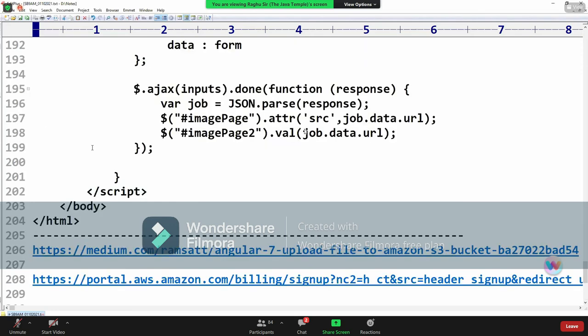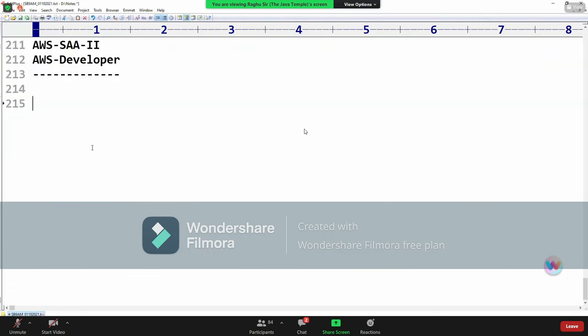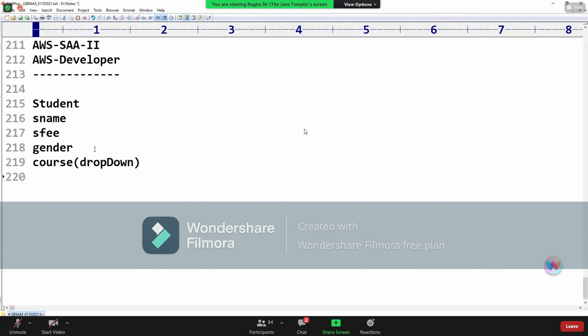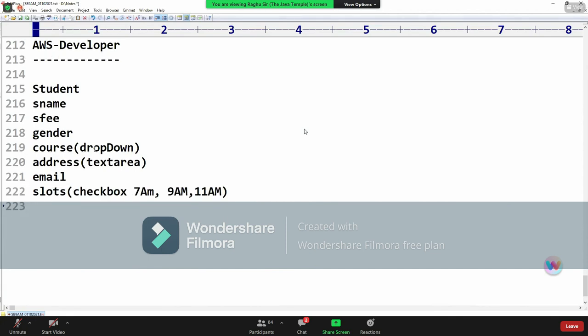Okay, I'm just giving one small task. Will you do that? One student form: name, student fee, gender, course. It's a drop down. Okay, address, email, slots, and one more, courses.